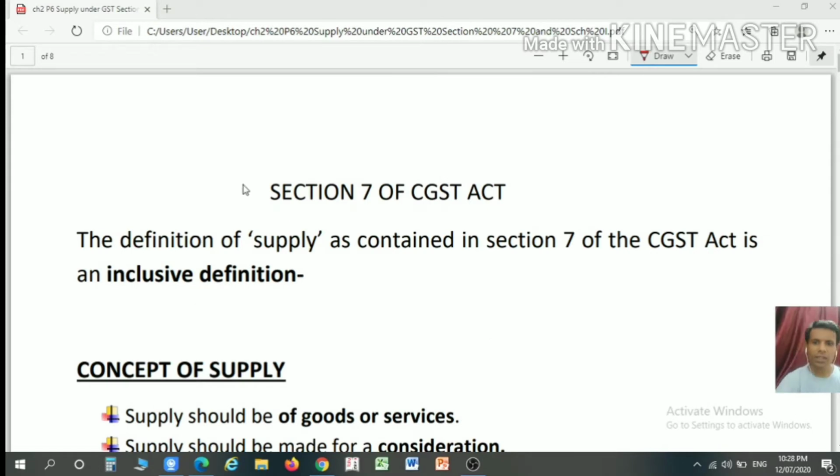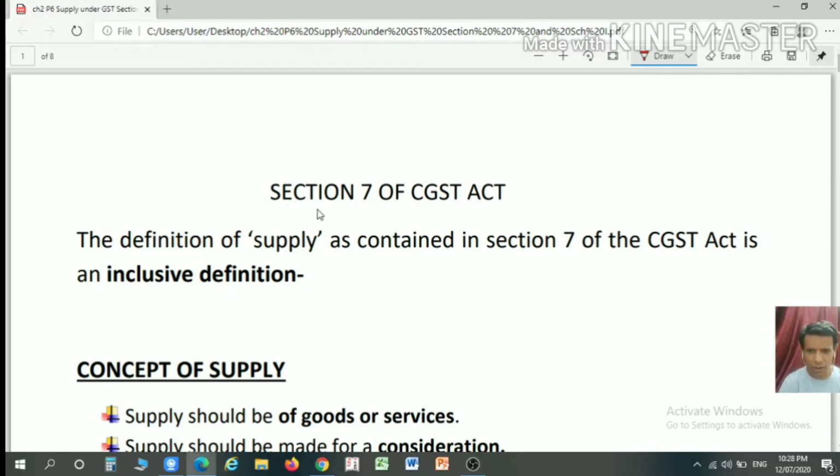Hello friends, up till now we have discussed section 1 of the CGST Act and some of the important definitions which are relevant to the term supply under the CGST Act. Today we are going to discuss the meaning of supply as well as Schedule 1 of the CGST Act. We will also correlate the meaning of supply with the definition of business as well as the definition of consideration. So let us start with today's discussion.